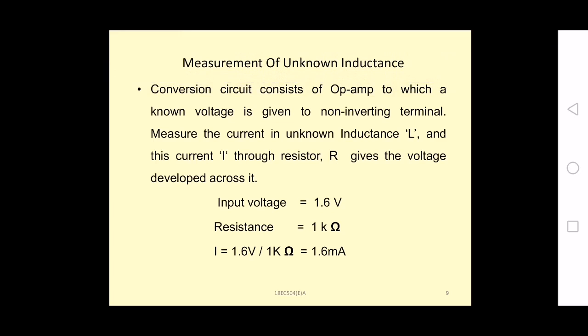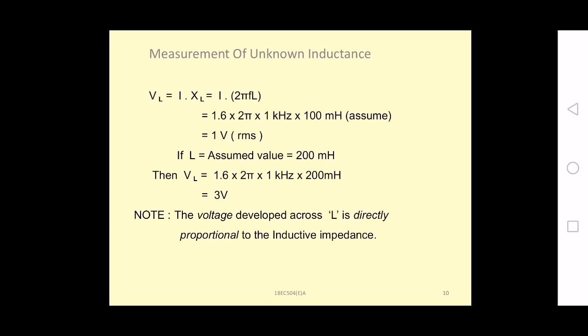So input voltage is how much? 1.6 volts, and the resistance from the diagram is 1 kilo ohms. So your current will be, as per Ohm's law, I equal to V by R, 1.6 by 1 kilo ohms. So it will be 1.6 by 1 into 10 to the power of 3. So it will be 1.6 into 10 to the power of minus 3. So current is given as 1.6 milliamps. So from that we are getting the current value.